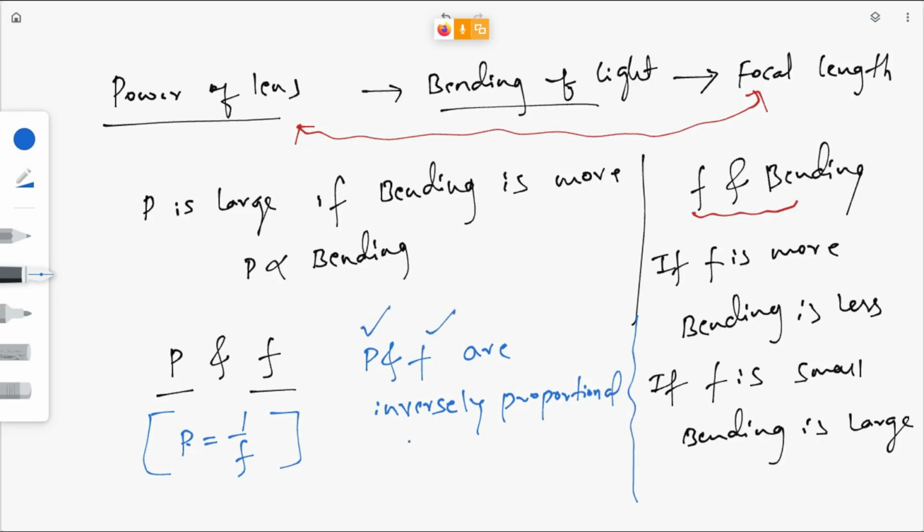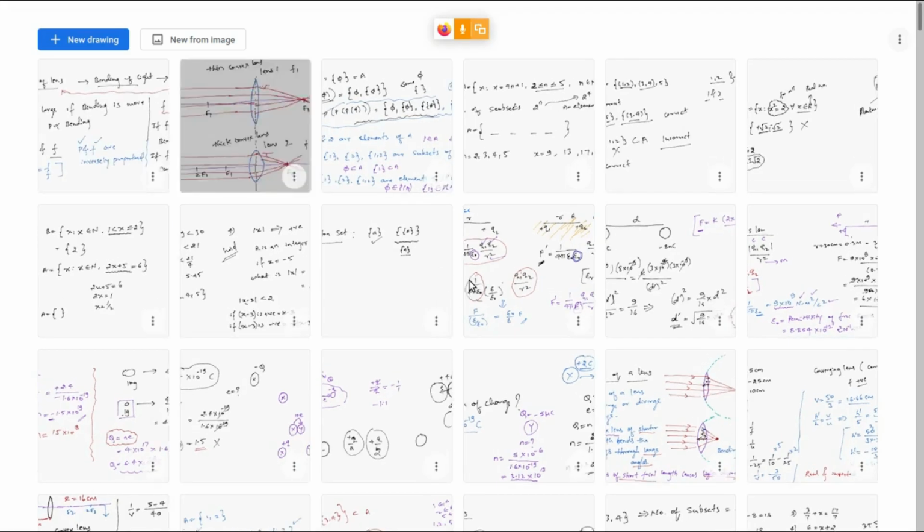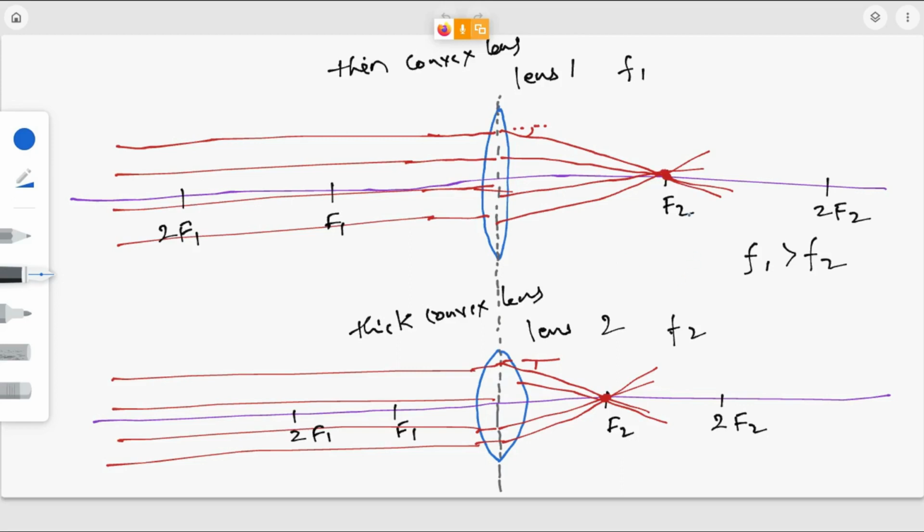Power and then focal length are inversely proportional. Understood? You can just see from the previous slide. Okay. So F1 is greater than F2. So where is the bending more here? First or second case? Bending in case 2 is more than bending in case 1, right?